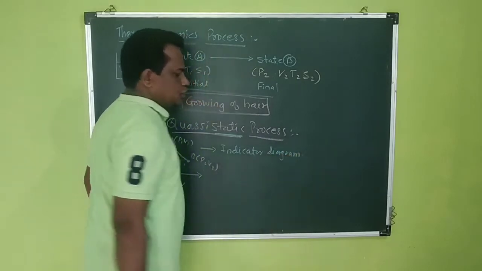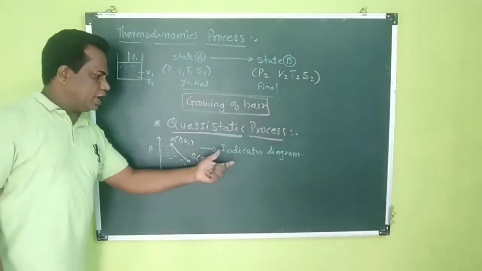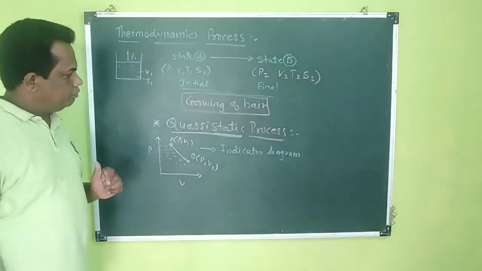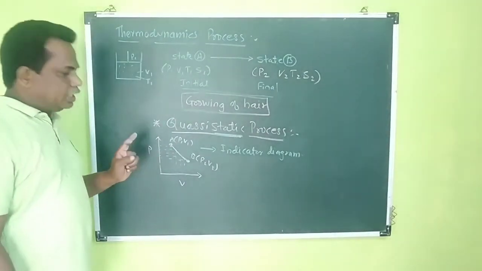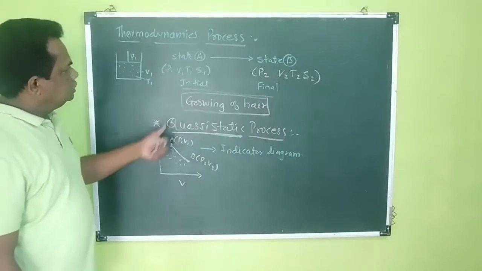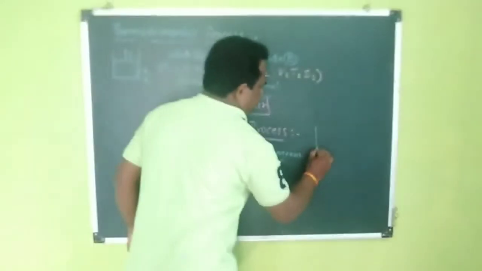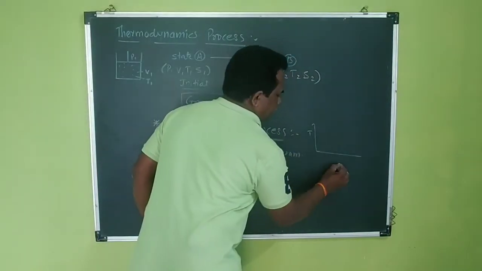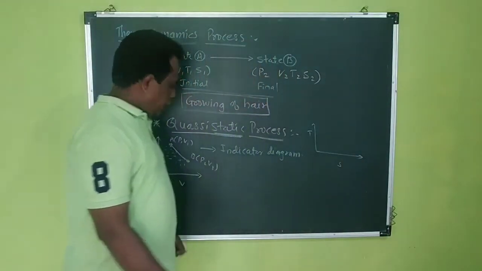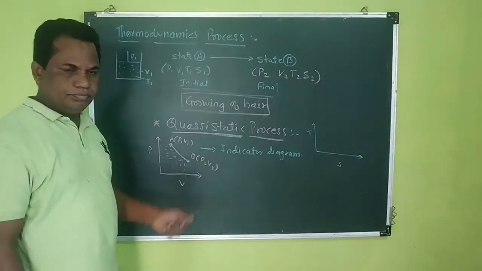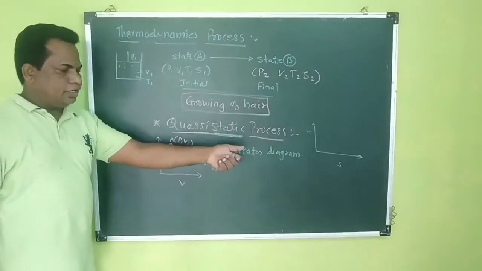Many times students do not understand that an indicator diagram is only the graph of P versus V, but that is not true. The indicator diagram may be a graph between temperature and entropy, temperature and pressure, temperature and volume, or volume and entropy.